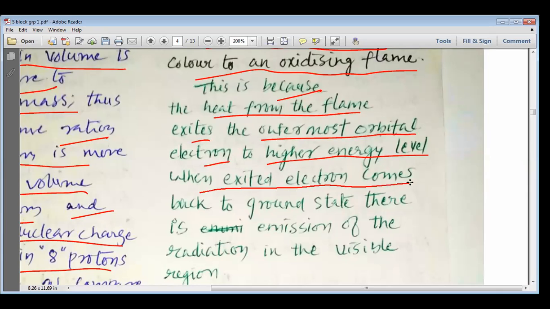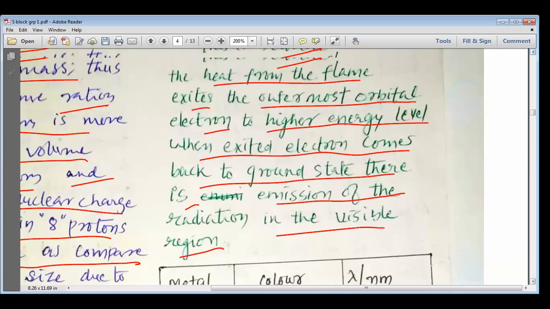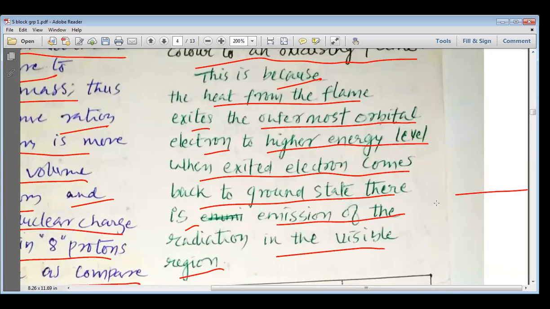When the excited electron comes back to the ground state, there is emission of radiation in the visible region. My dear students, we have discussed it quite a few times, but there was an electron in the ground state, which by taking the energy from the flame,